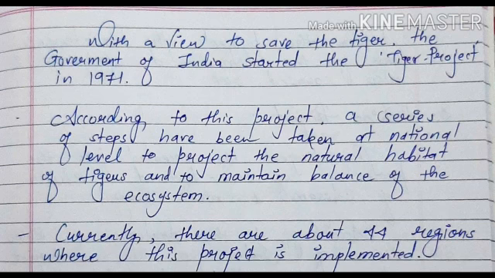With a view to save the tiger, the government of India started the Tiger Project in 1971. According to this project, a series of steps have been taken at national level to protect the natural habitat of tigers and to maintain balance of the ecosystem. Currently, there are about 44 regions where this project is implemented.